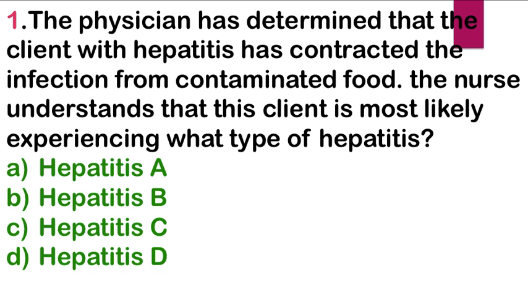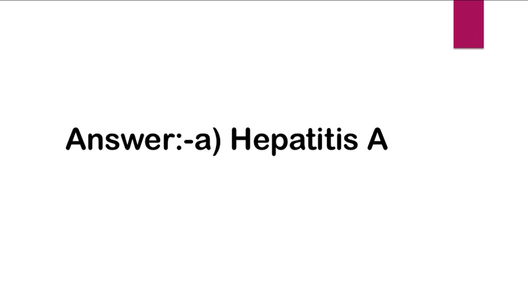Question number first. The physician has determined that the client with hepatitis has contracted the infection from contaminated food. The nurse understands that this client is most likely experiencing what type of hepatitis? Option A, hepatitis A, B, hepatitis B, C, hepatitis C, and D, hepatitis D. Right answer is A, hepatitis A.